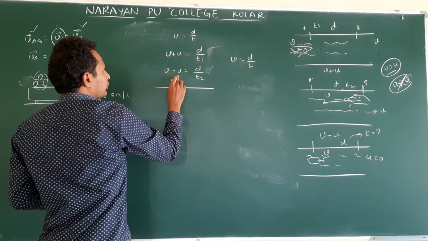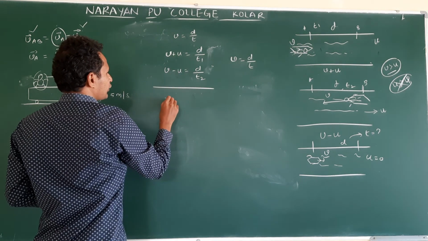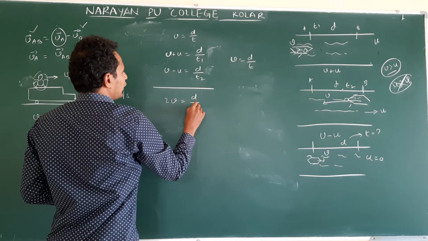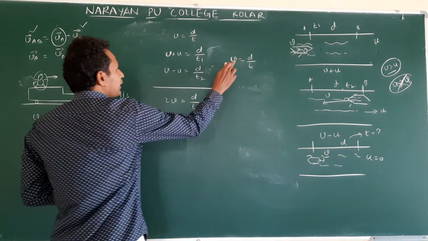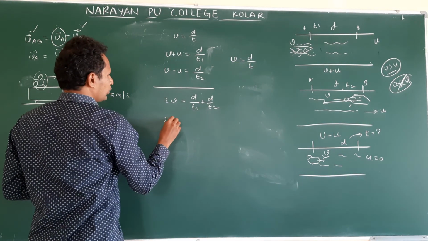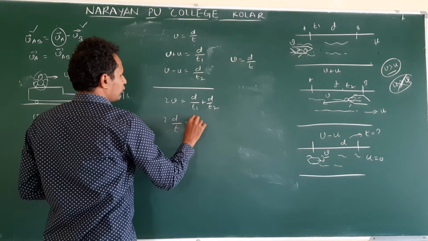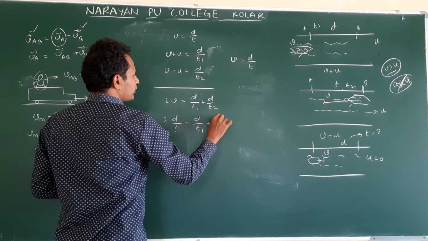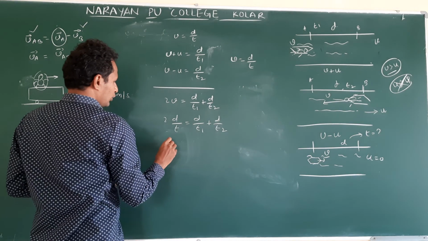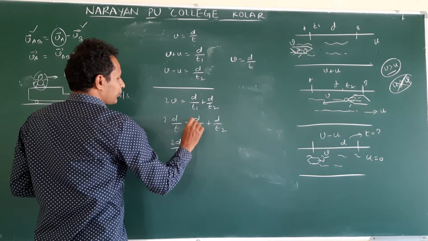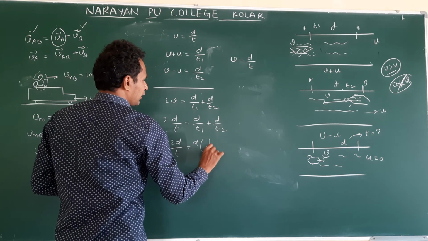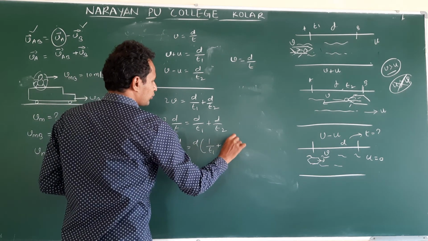Minus u, plus u, minus u cancel. This is 2v equal to d by t1 plus d by t2. What is v? d by t. So 2 into d by t is equal to d by t1 plus d by t2. Here in 2d by t, what is common? d is common: 1 by t1 plus 1 by t2.